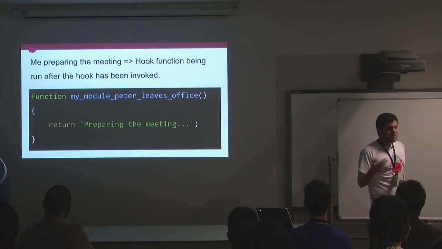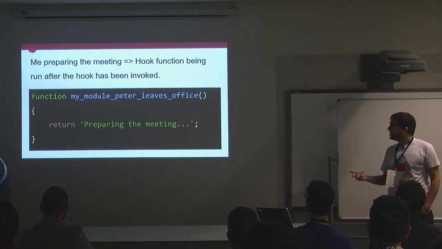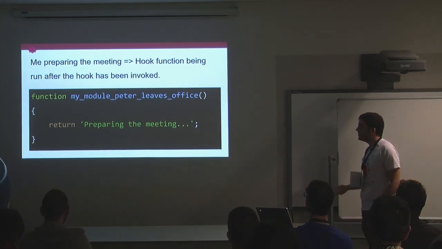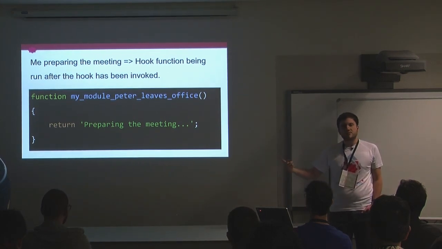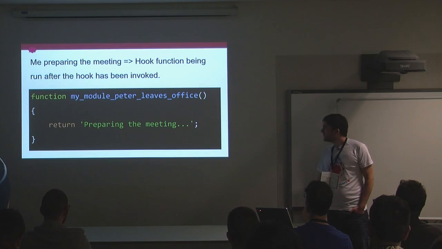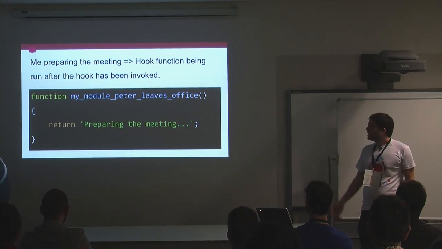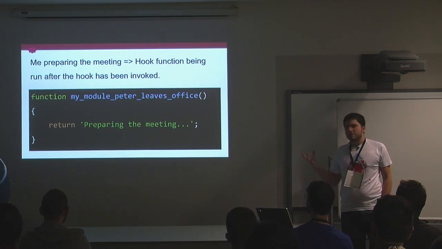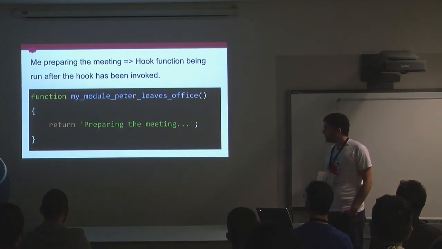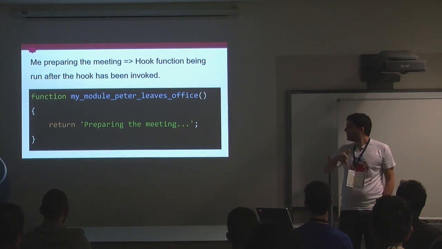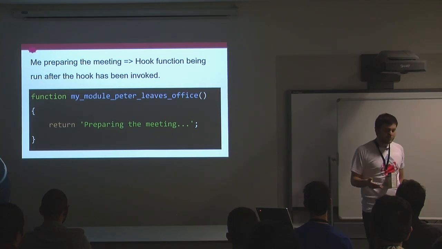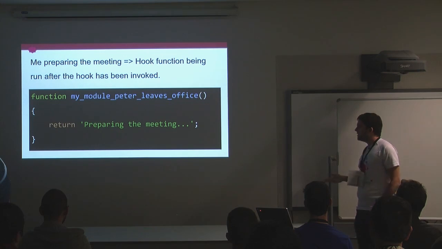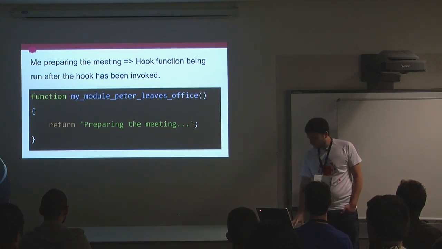On the other hand, me preparing for the meeting is a hook function that is being run after the hook has been invoked. Or in other words, basically this is me reacting to the event of Peter leaving the office. So in order to register to a hook, we need to implement a function, and the name of the function is especially important because it needs to follow a convention in which the first half of the name has to be the name of the module, and the second half needs to be the name of the hook that we actually want to register to.